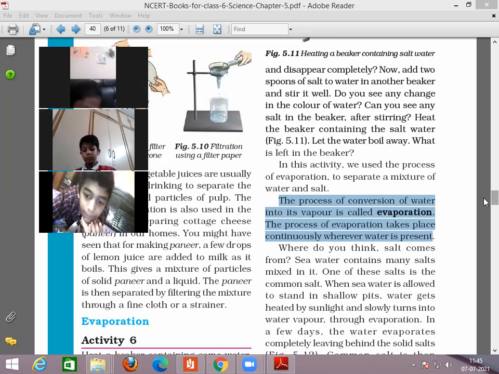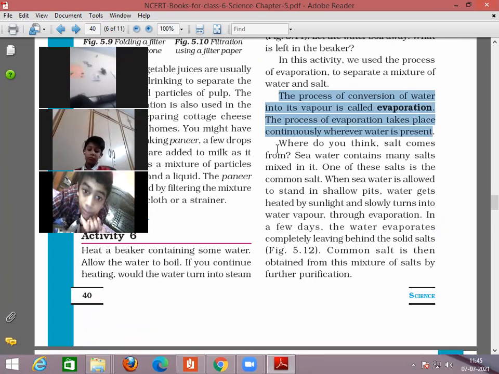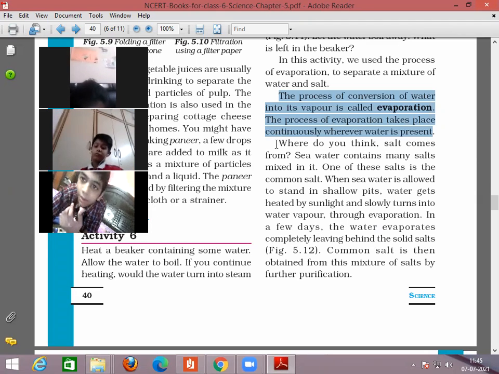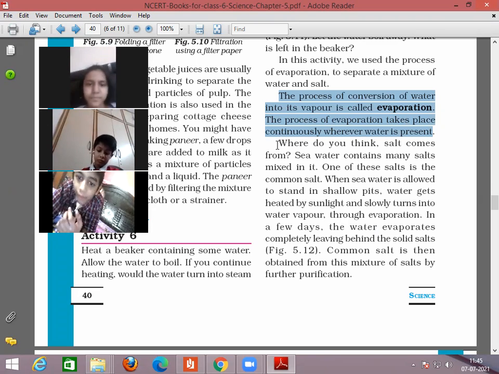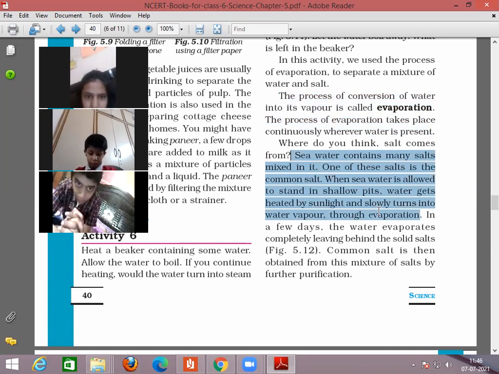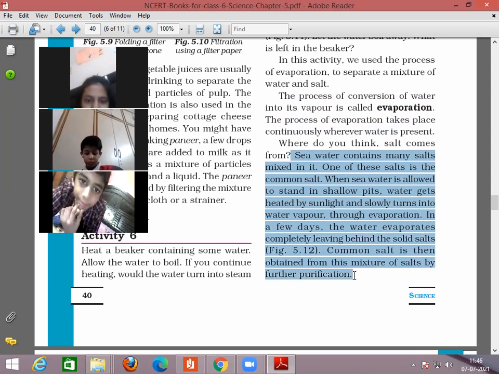Next, see what happens. Okay, Sorvi, start reading from this paragraph. Where do you think salt comes from? Seawater contains many salts mixed in it. One of these salts is common salt. When seawater is allowed to stand in shallow pits, water gets heated by sunlight and slowly turns into water vapor through evaporation. In a few days, the water evaporates completely, leaving behind the solid salt. Common salt is then obtained from the mixture of salts by further purification.